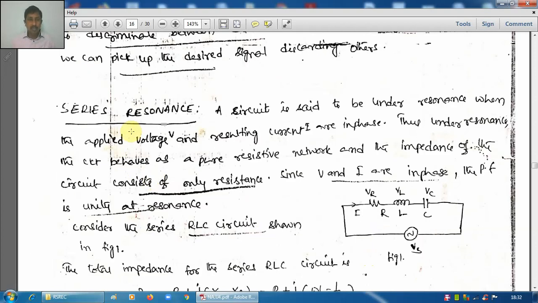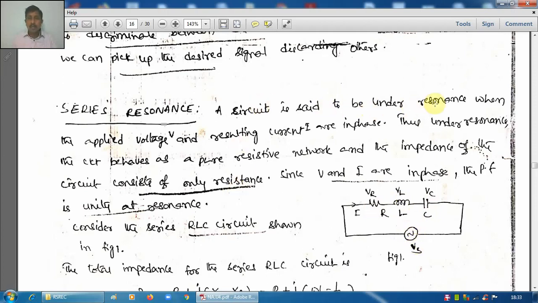First, if you take a series circuit, it is called series resonance. You see, this circuit is given, a series circuit consisting of R, L, C, supplied by an alternating sinusoidal voltage source.